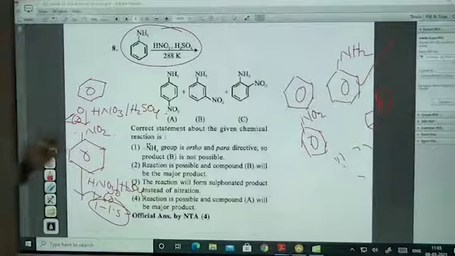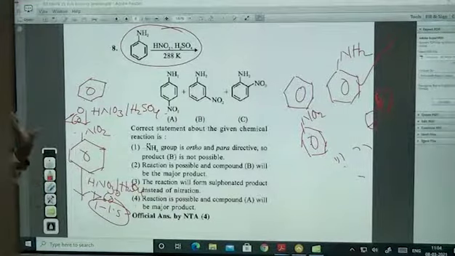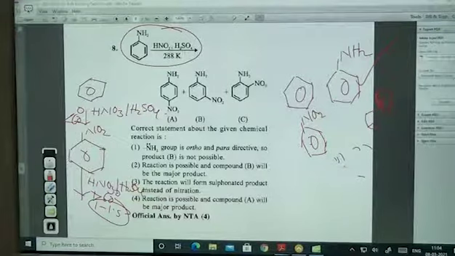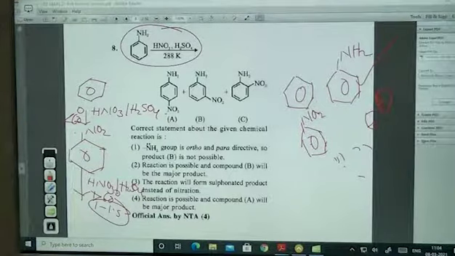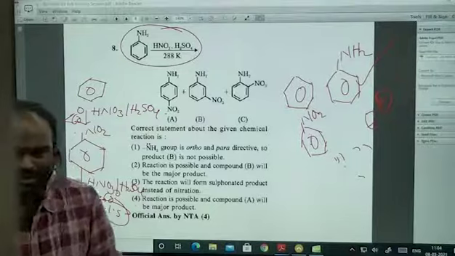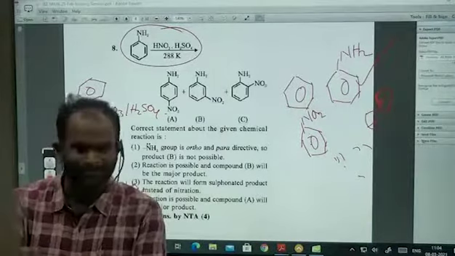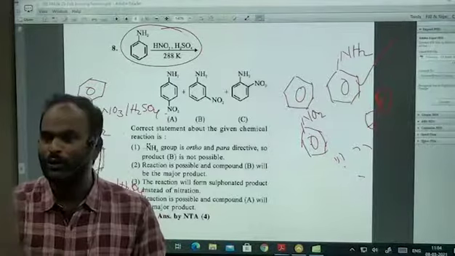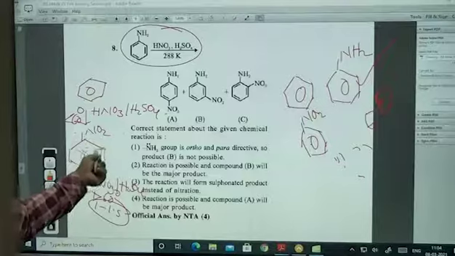This is a hell of a practical. If you started doing it in the lab, you would end up with a failure, no doubt, because you never get the product. That is the saddest part of this reaction. You have to reflux it. First of all, preparation of the nitration mixture is going to be a hell of a task. HNO3, H2SO4, if you start adding them, they have to be added at 0 to 5 degrees Celsius. But the reaction should be carried out at 60 degrees Celsius.